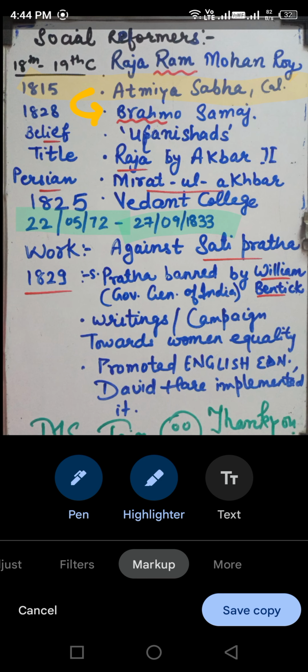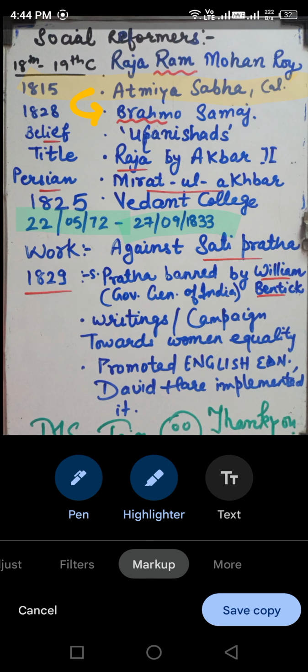But later on only he was called a Raja, because Akbar II gave him the title. Akbar II was a Mughal emperor. So it was a time when Mughals and the Britishers were both in India.